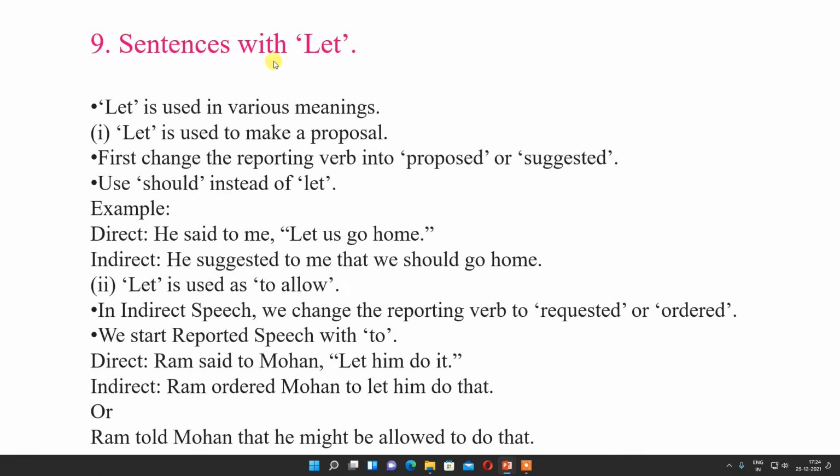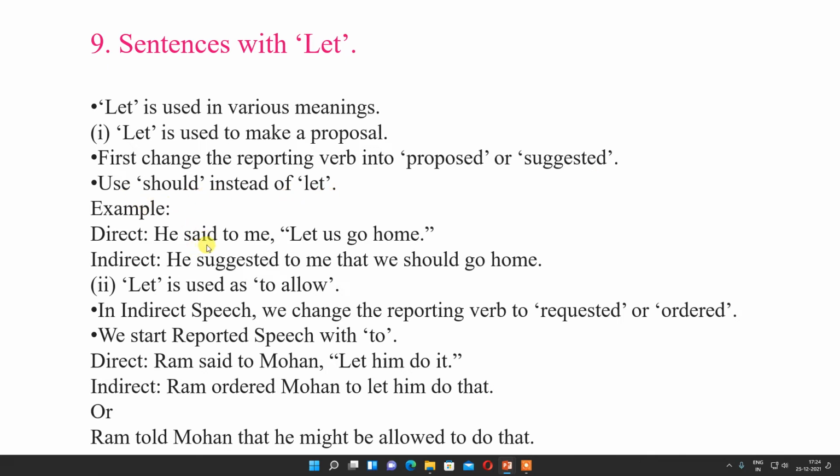Now when sentences start with 'let', it is used in various meanings. These types of questions are many times asked to confuse you. Let is used to make a proposal. First change the reporting verb into proposed or suggested. Use should instead of let.